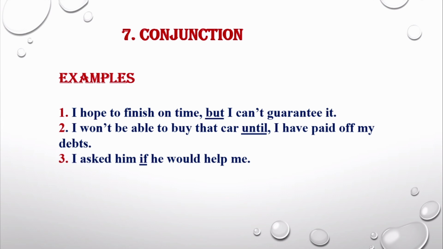I hope to finish on time, but I can't guarantee it. In this sentence, the word but is a conjunction. Now let's look at the second example. I won't be able to buy that car until I have paid off my debt. In this sentence, the word until is a conjunction. Now let's look at the third example. I asked him if he would help me. In this sentence, the word if is a conjunction.